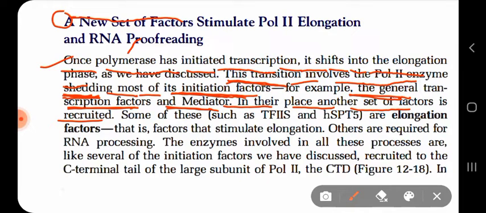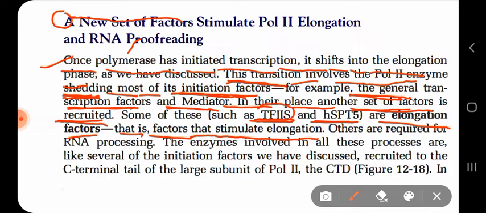So some elongation factors come into place of the initiation factors, and those elongation factors are TF2S and HSPT5. So TF2S and HSPT5 are your elongation factors, the factors which stimulate the elongation. These are also proteins which help the RNA polymerase 2 for the elongation of the transcription process to occur.